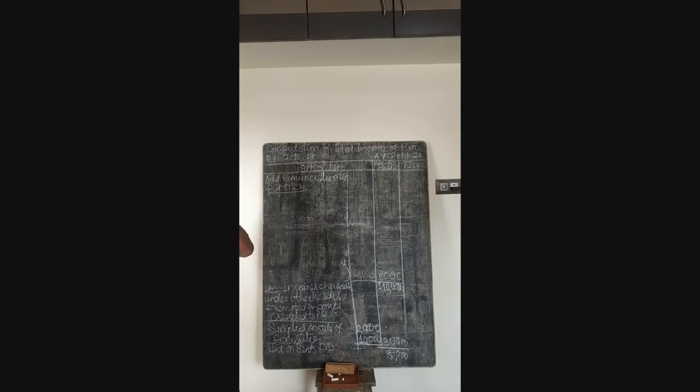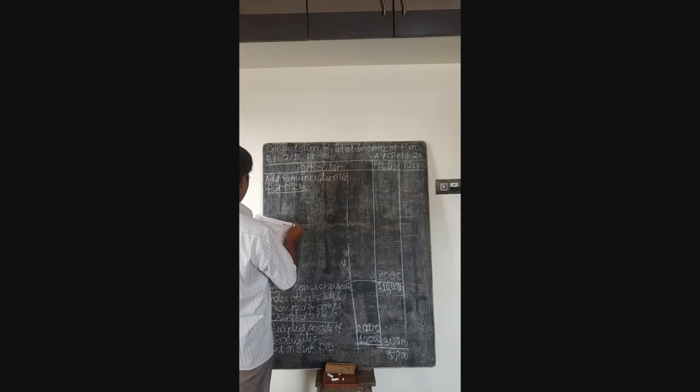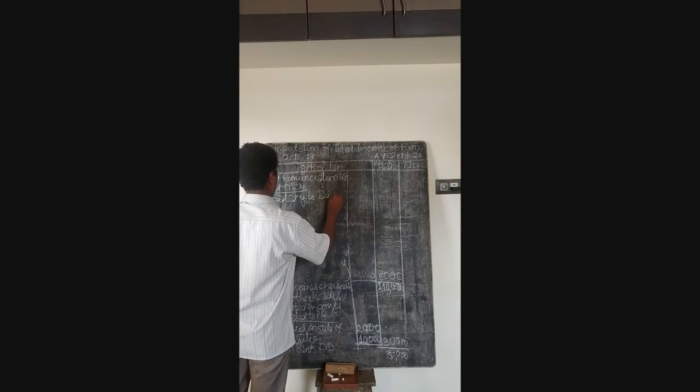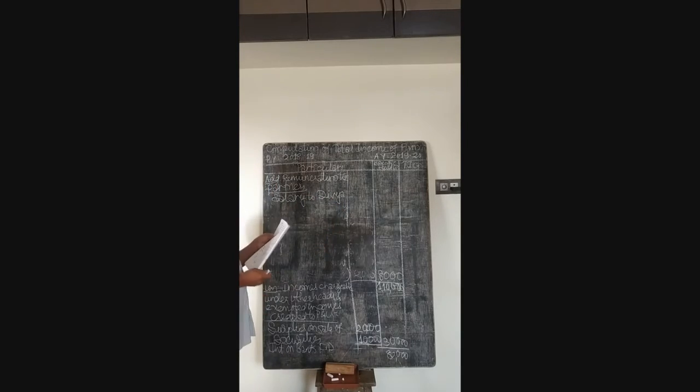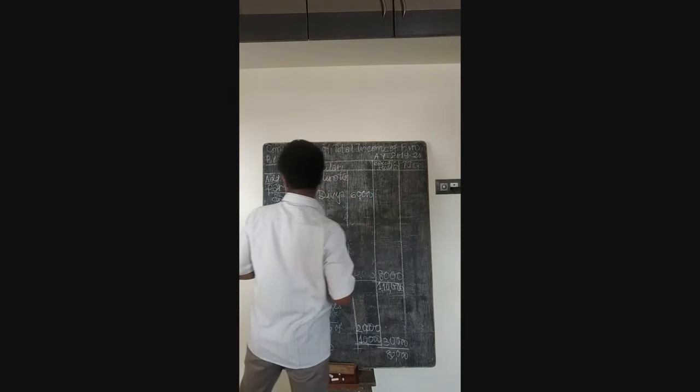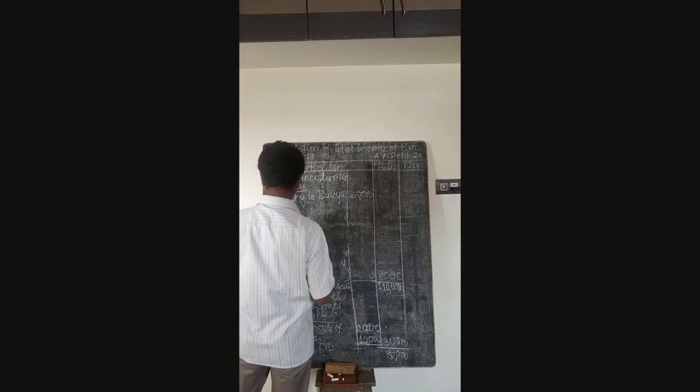Here remuneration is paid as salary to Divya, which is given as rupees 60,000. Then salary to Kavya.